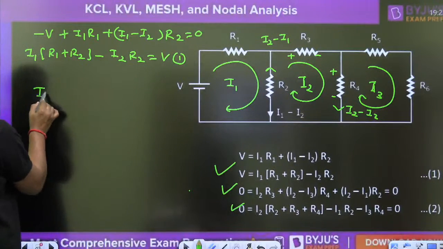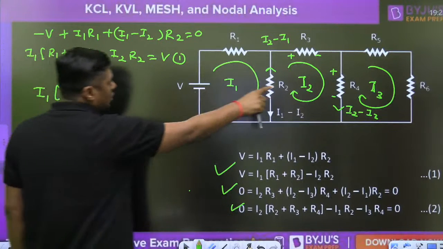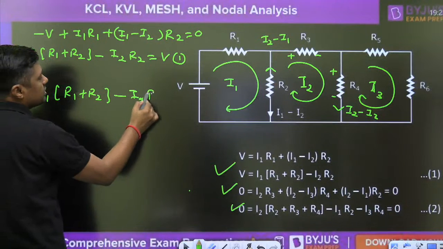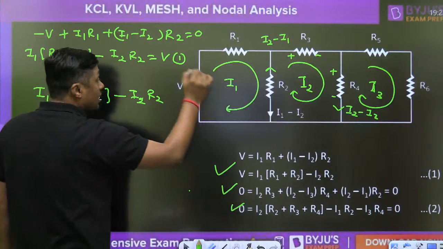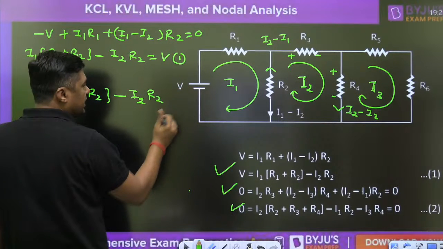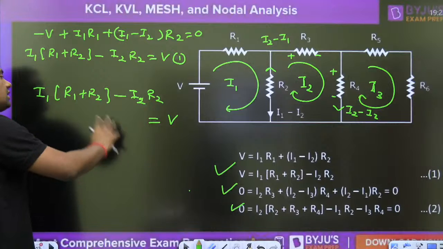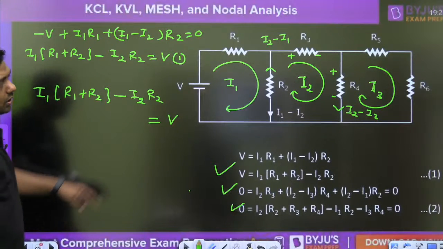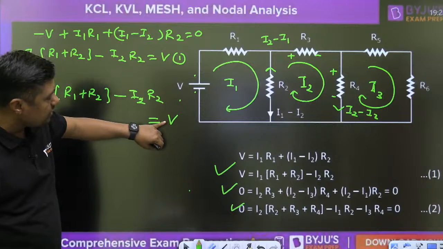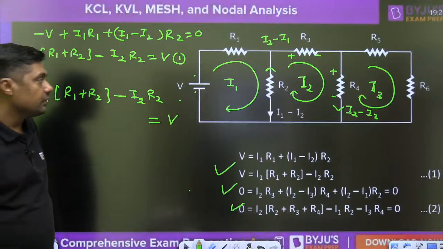So we are directly writing I1 (R1 plus R2). And what about the direction of the I2? It is in opposite direction. Then we are writing I2 into R2, which is the common resistor R2. When the current enters into the minus terminal, it will deliver the energy, that is equal to V. So when the current enters into the negative terminal and leaves the positive terminal, that voltage will be positive on the right hand side. So that is the inspection method.